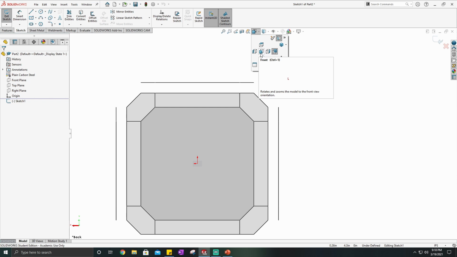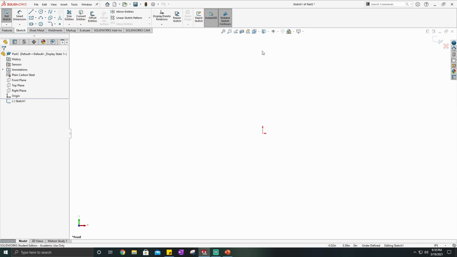Also, if you just want to face the front, there's this little view here. You've got the top, bottom, left, right, back, and front. So I can just click on the front, and then it takes me to the front. And this shows where my origin is. Down here as well, you can see a 3D view of the origin. So if I rotate my screen a little bit, I have X going off to the right, Y going up, and Z coming out of the page.